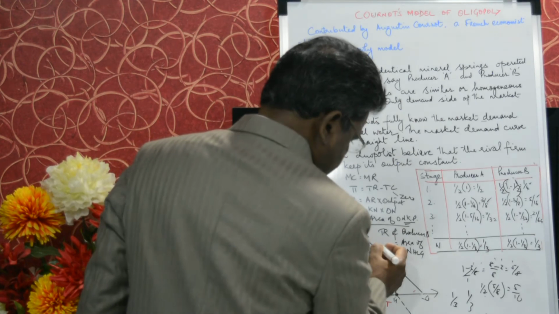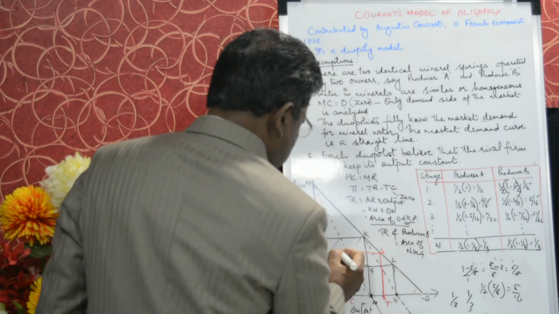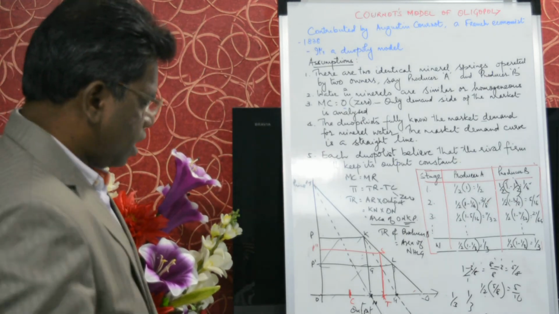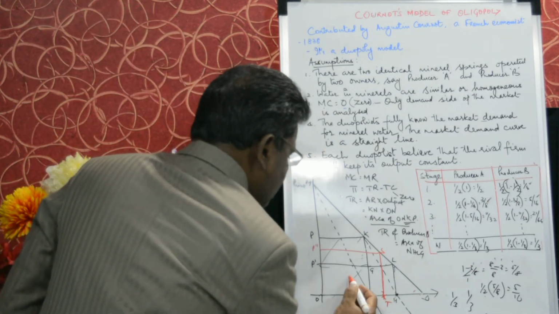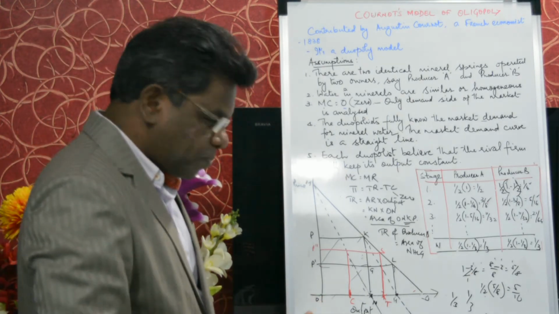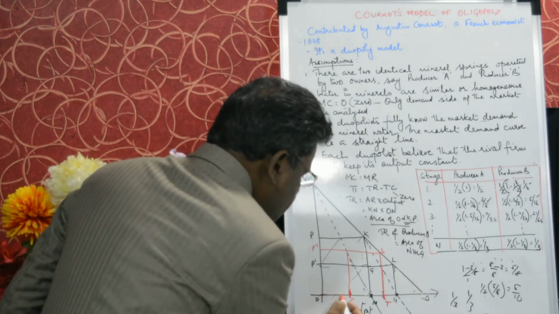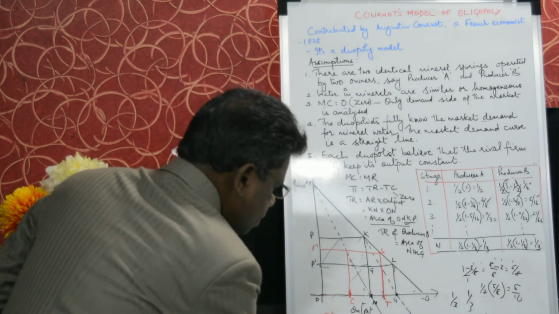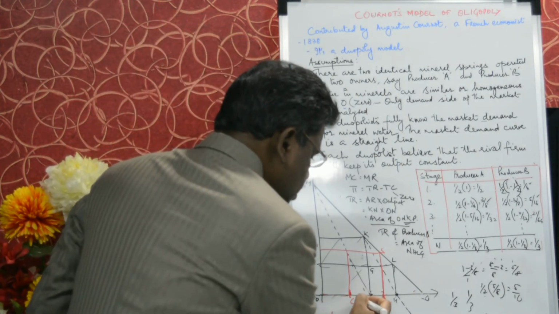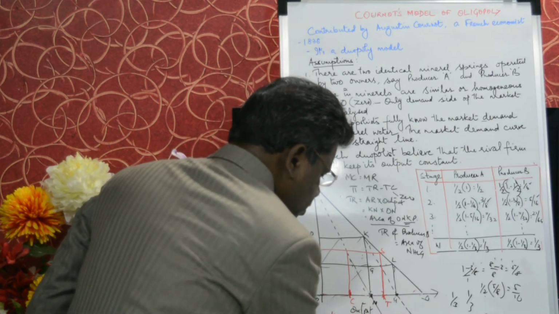Say the letter is S, and the corresponding letter is OP2. Now look at what is happening. A will produce OC part, that is nothing but 1/3. B will produce CT part, that is 1/3.